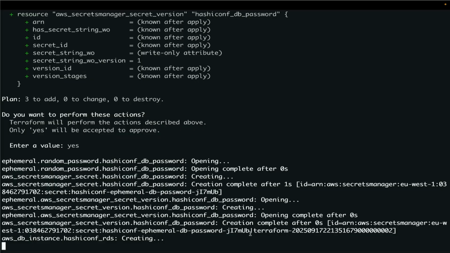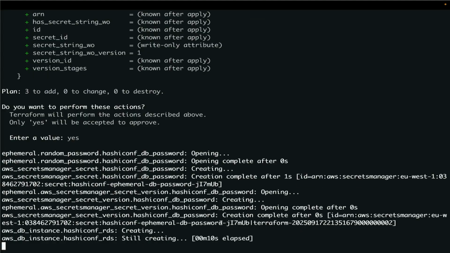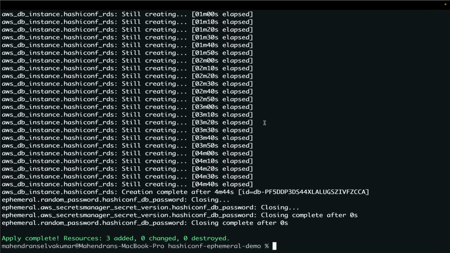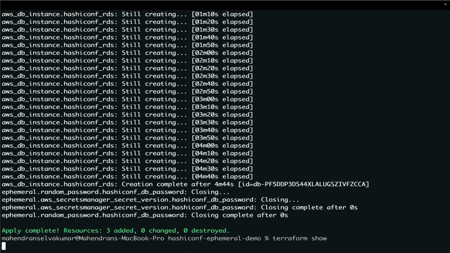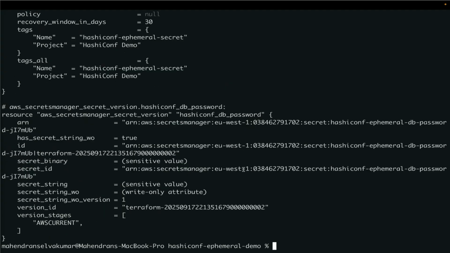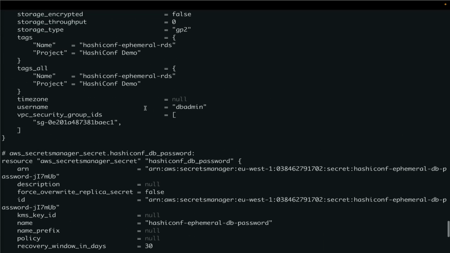So once the resource got created, we can see the outputs in the Terraform show. When I run the Terraform show, now the resources got created. I'm just running the Terraform show. It will store the secret string write-only version as 1. The same version will be used in the RDS creation.